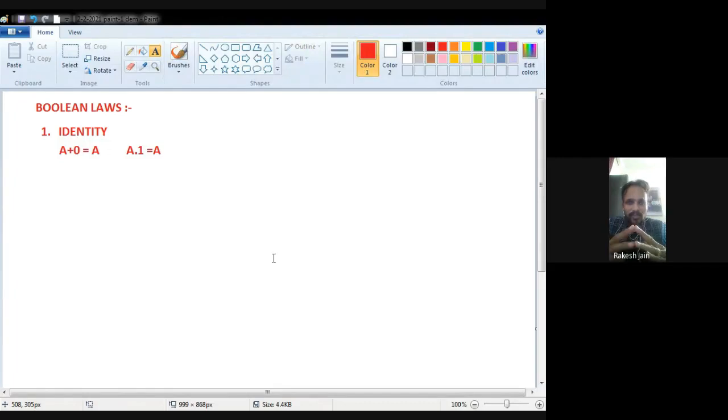So these are two expressions that denote the identity postulate, or identity law.